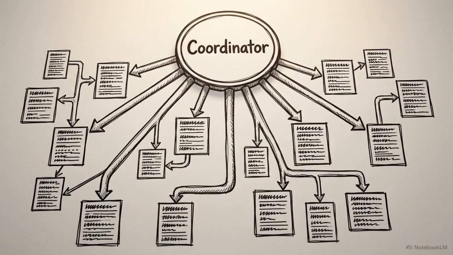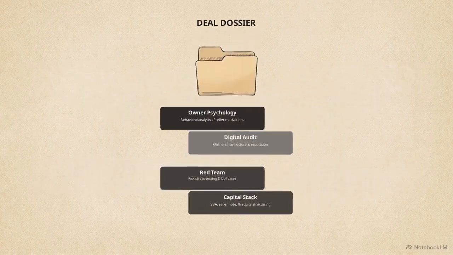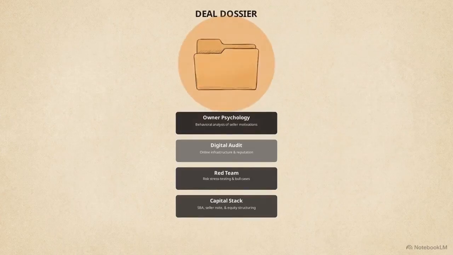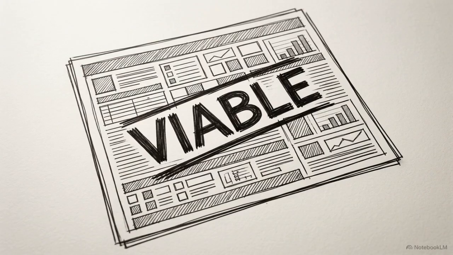A central coordinator agent monitors these memory logs. It uses the accumulated context to trigger specific composable skill packs, specialized analysis modules, to assemble the final investment dossier. Pairing cheap dynamic routing with persistent trajectory memory makes continuous, autonomous deal underwriting financially viable.